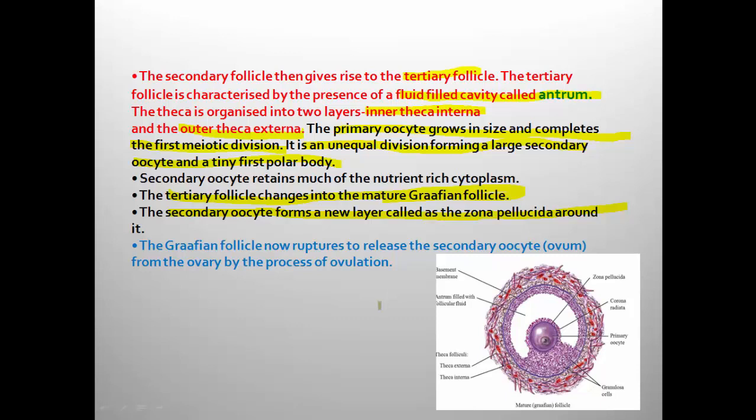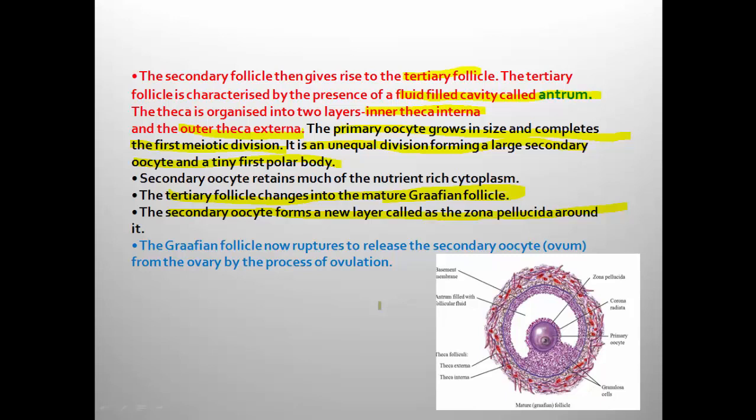So secondary follicle, when it contains the fluid filled cavity antrum and shows theca interna and theca externa, is tertiary follicle. Once the tertiary follicle is formed, the primary oocyte inside it completes the first meiosis, and it is an unequal division, forming a large secondary oocyte and a small polar body.